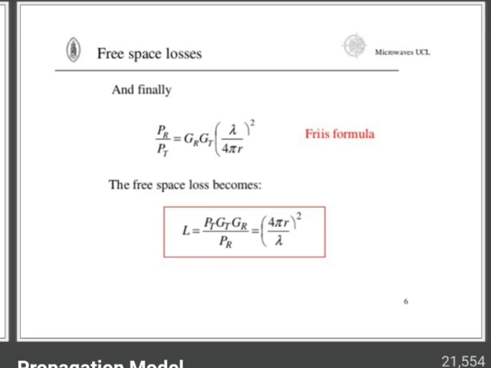So the distance d0 is chosen to be 1 meter in an indoor environment and 100 meters or 1 kilometer in an outdoor environment to simplify the path loss computations.